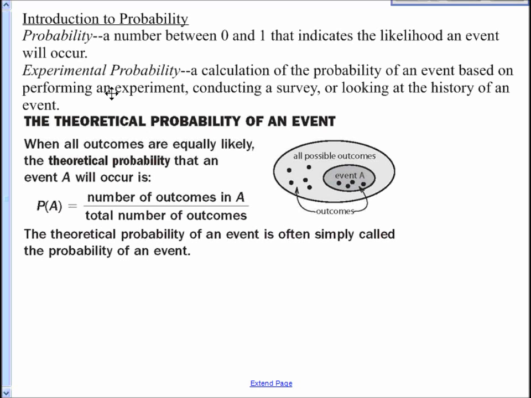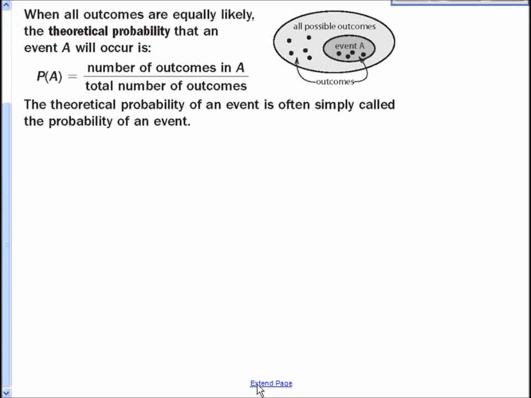Now you have experimental and you have theoretical probability. Experimental is when you actually perform the experiment and see what you get. So for example, let's say we flip a coin 10 times, and we're trying to figure out the probability of flipping a heads. When we do it 10 times, we get heads, heads, tails, heads, heads, heads, tails, tails, heads.